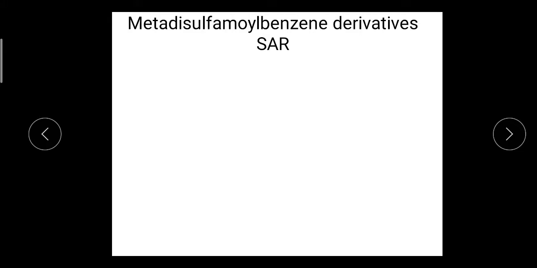The second class under the carbonic anhydrase inhibitors is the meta-disulfamoyl benzene derivatives. So we'll see the structure. This is the basic nucleus.